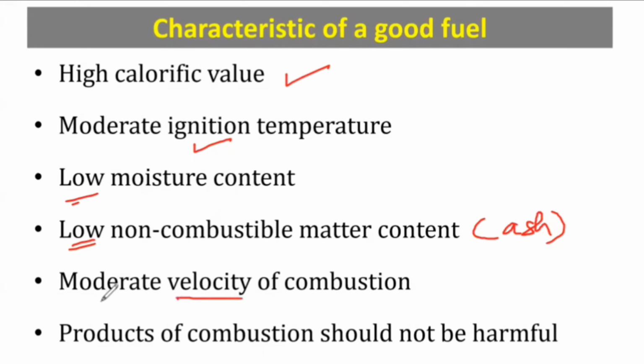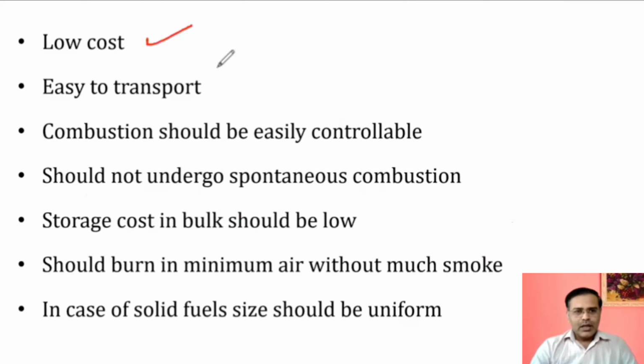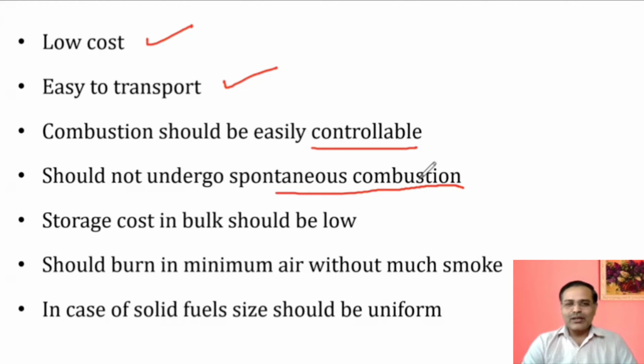The velocity of combustion should be moderate, and we can say it should be controllable. Okay. I will write here moderate and controllable. It means we should be able to control the velocity of combustion. The products of combustion should not be harmful. There should not be formation of any pollutants. It should be of low cost, easy to transport. Combustion should be easily controllable, as we have discussed. It should not undergo spontaneous combustion. Whenever we require, only at that time it should undergo combustion.